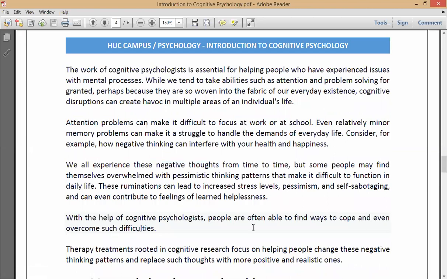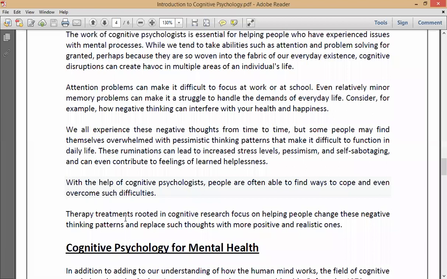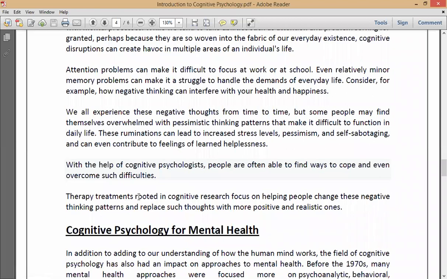With the help of cognitive psychologists, people are often able to find ways to cope and even overcome such difficulties. Therapy treatments rooted in cognitive research focus on helping people change these negative thinking patterns and replace such thoughts with more positive and realistic ones.